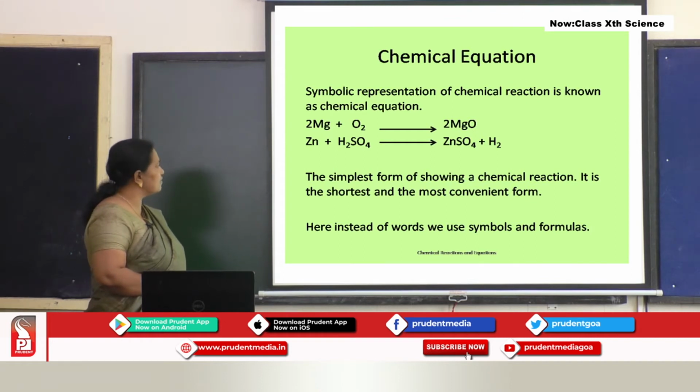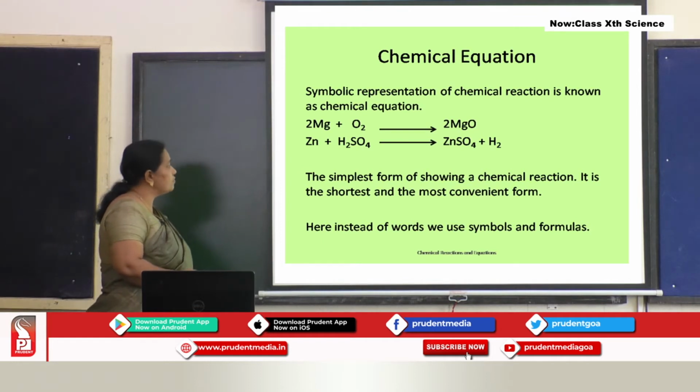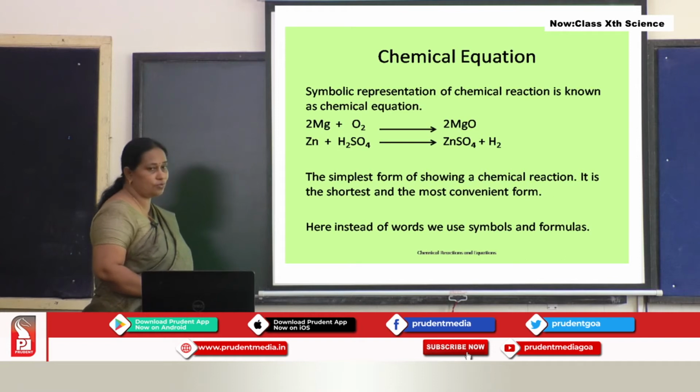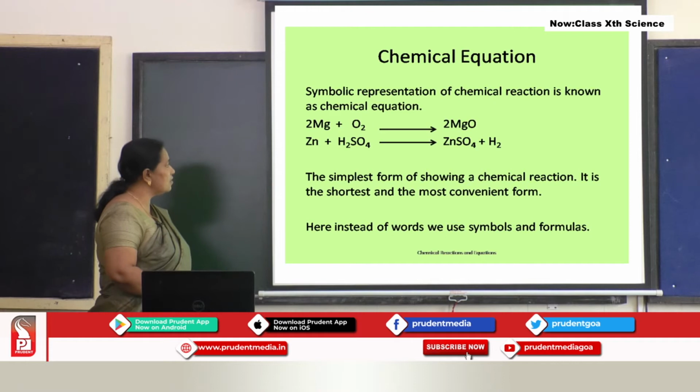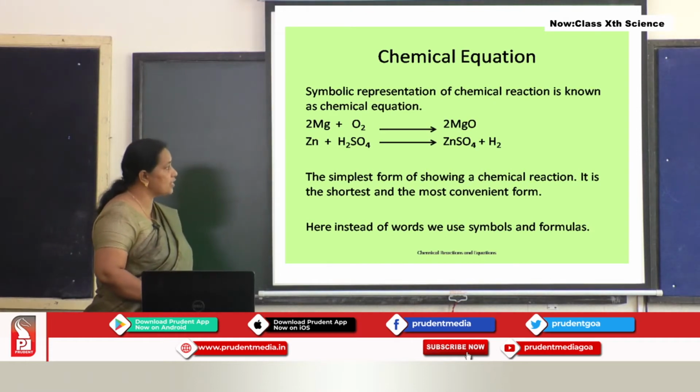Let's see another example. Zinc reacts with sulfuric acid, that is Zn plus H2SO4 gives ZnSO4 plus H2. Here, what are the reactants? Zinc and sulfuric acid. And what are the products? Zinc sulfate and hydrogen.